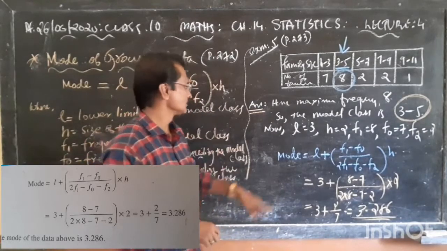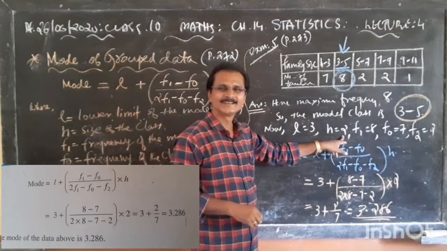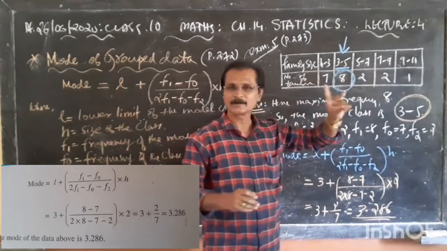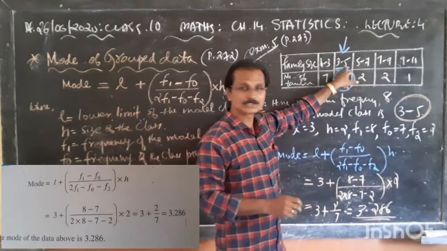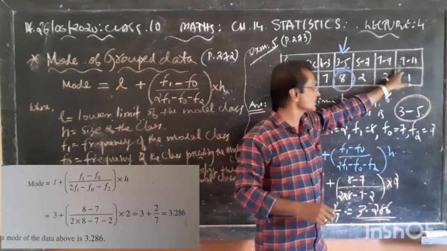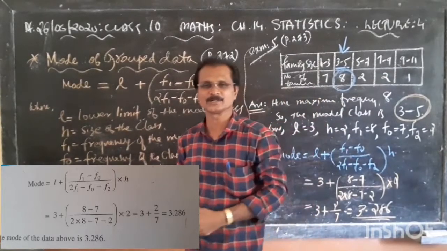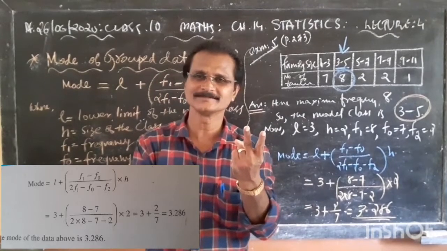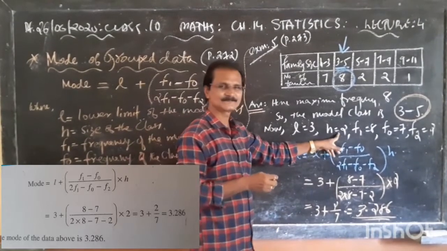And now H, the height of the class. 1 to 3, 1 plus 2 is 3; 3 to 5, 3 plus 2 is 5; 5 to 7, 5 plus 2 is 7; 7 to 9, 7 plus 2 is 9; and 9 to 11, 9 plus 2 is 11. So the class length is 2. So that is our H.